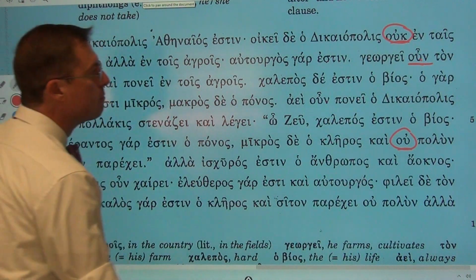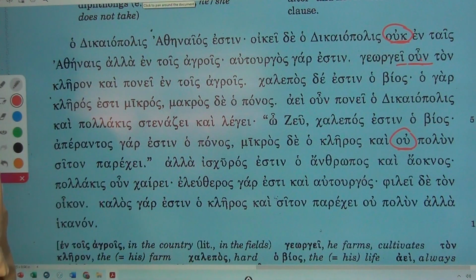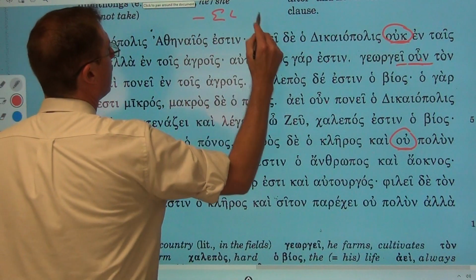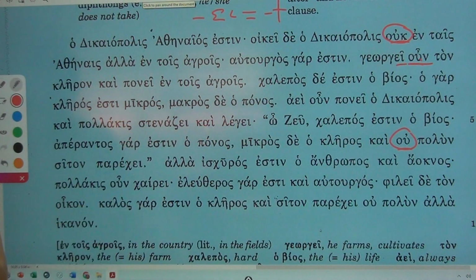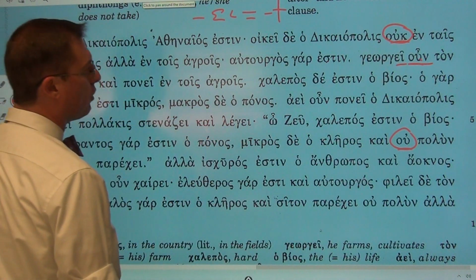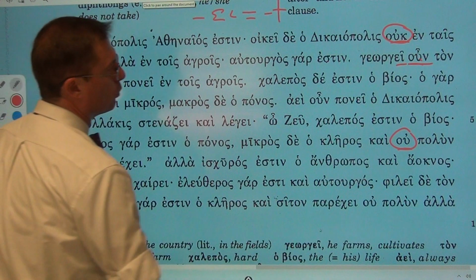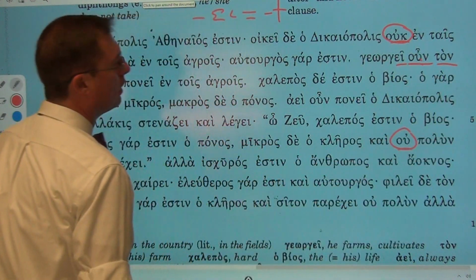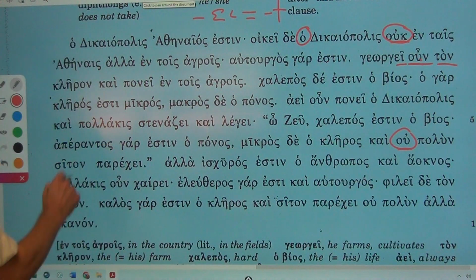That is the difference. And so he farms, and I know it's going to be he, she, or it because of the ending ei. The ending ei is the equivalent of the ending t in Latin. And so when we're talking about Decapolis, we're going to say he. He farms ton kleron, his farm, or the farm if you would like. Here you can see, of course, the accusative singular of the definite article, whereas the nominative singular was that ho, and there is the accusative singular ton.